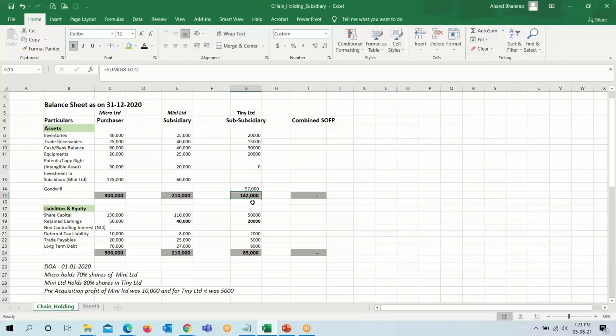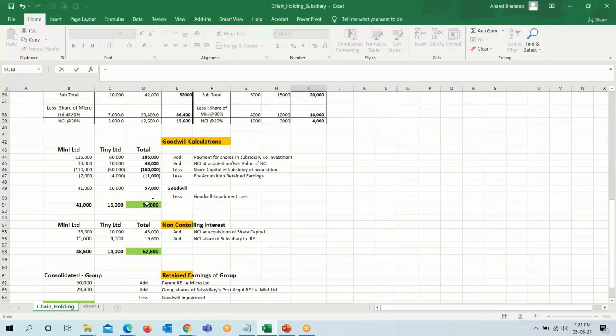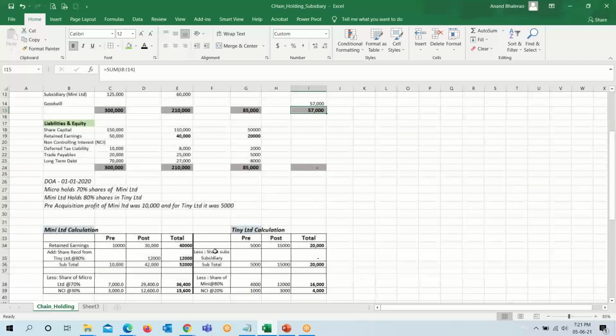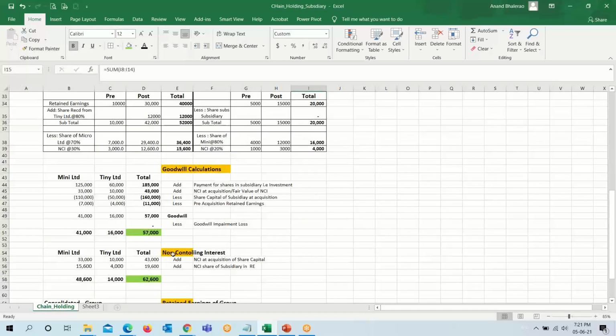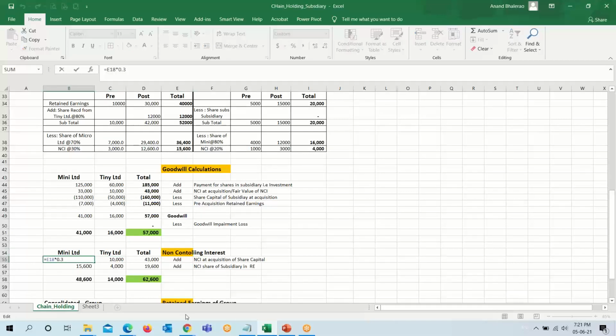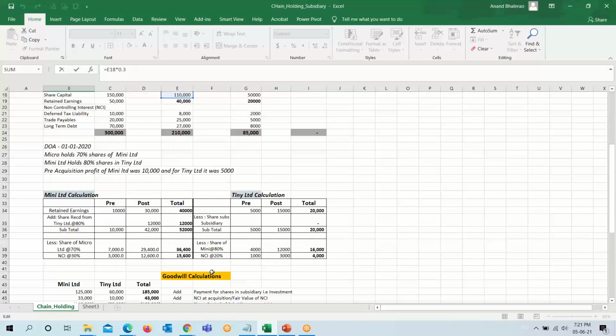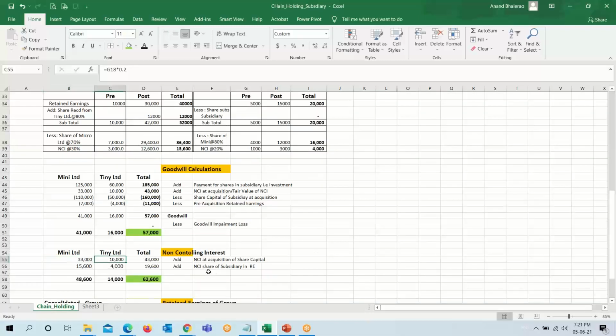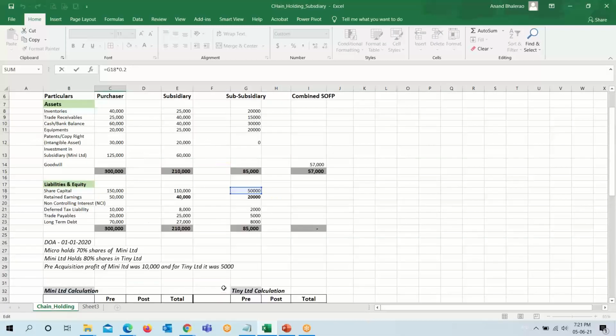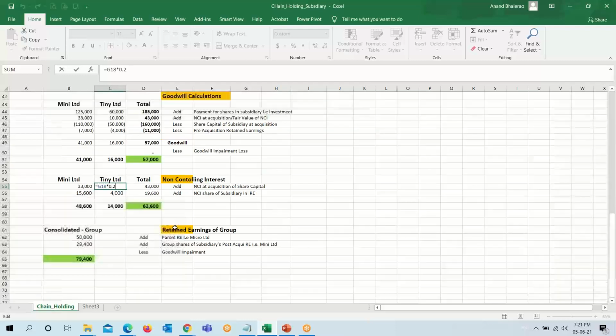Sorry, it will come here, 57,000. Now come to non-controlling interest. So this is Mini Limited and Tiny Limited. 33,000 is the non-controlling interest, that is 1,10,000 into 30% share. And similarly for Tiny Limited, 50,000 into 20%.